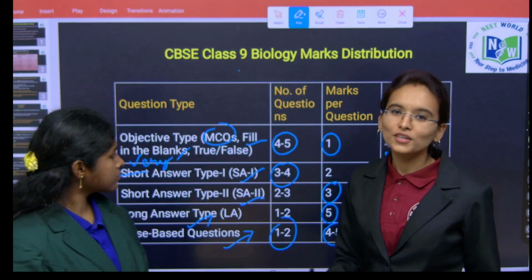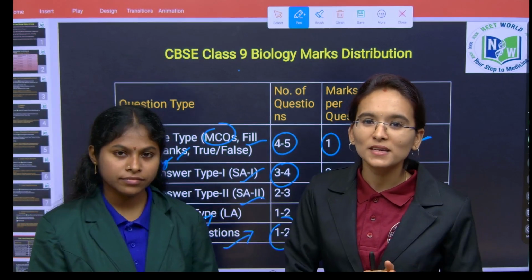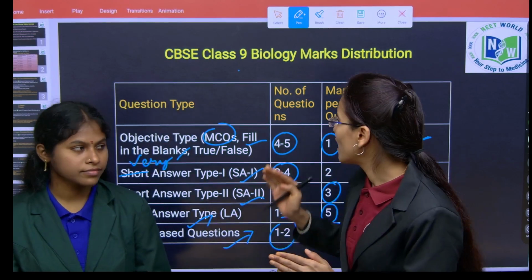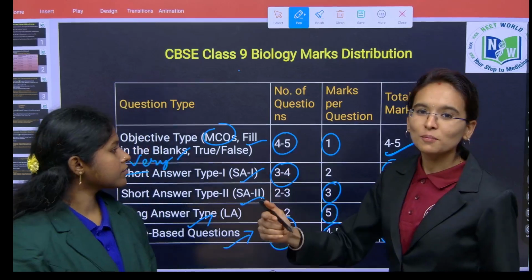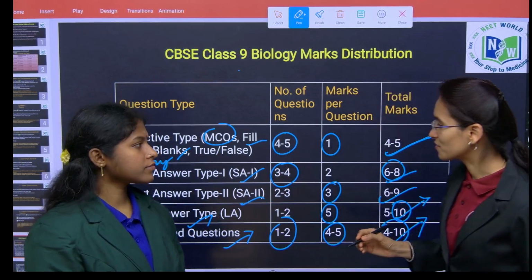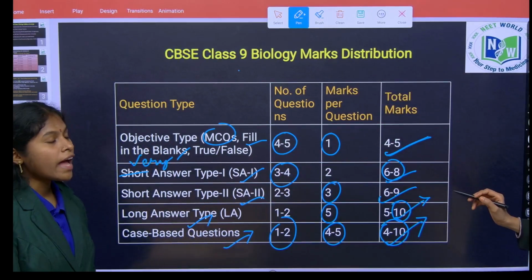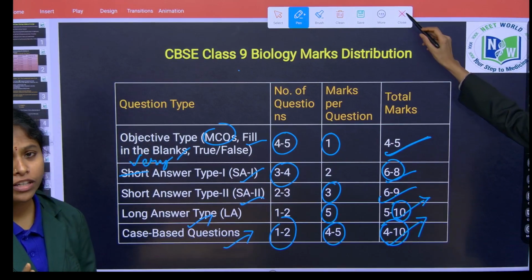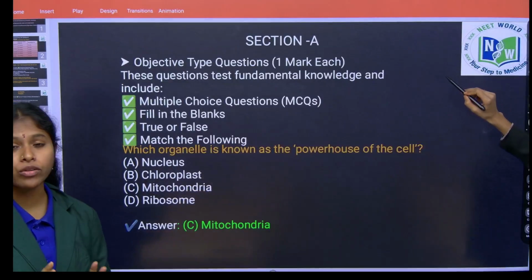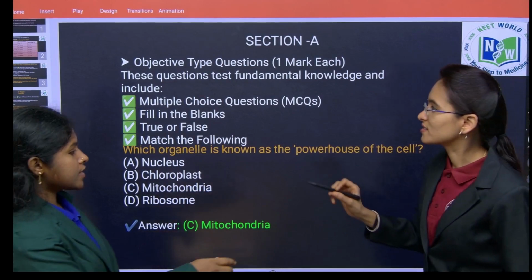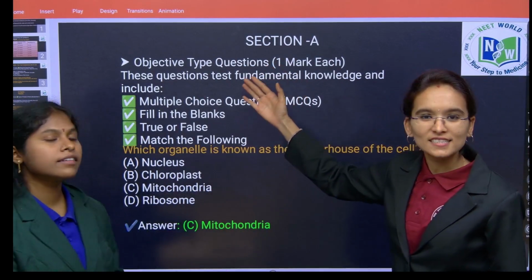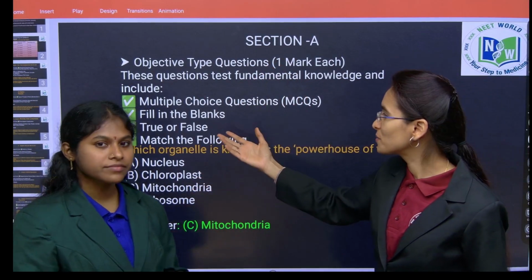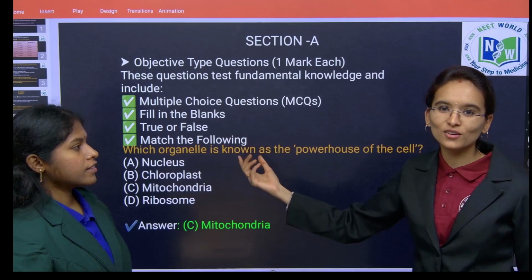So in total you are going to have 5 sections, Section A, B, C, D and E, and here it is a list. So please take a screenshot of it. Blueprint analysis is very important, children, to study clearly about the subject. Now, here it is a sample paper analysis based on the previous paper. So let's have a look at it, children.